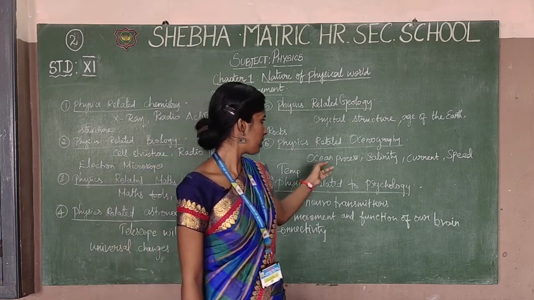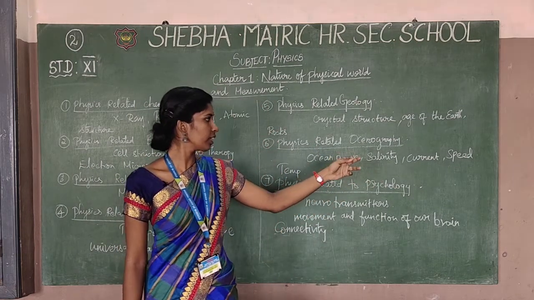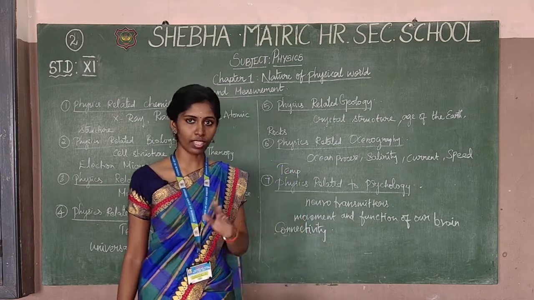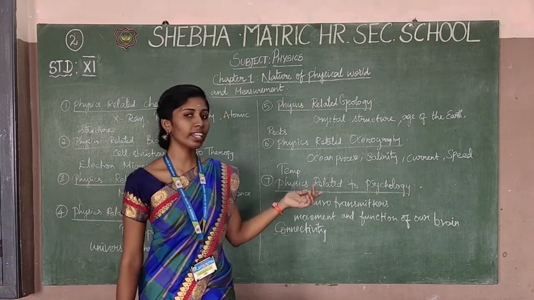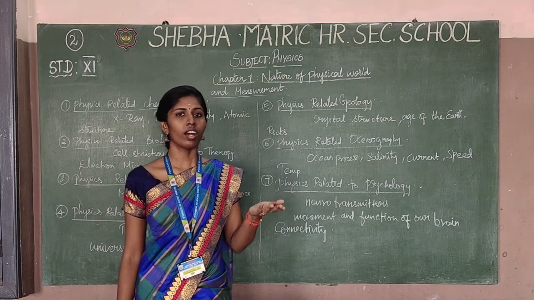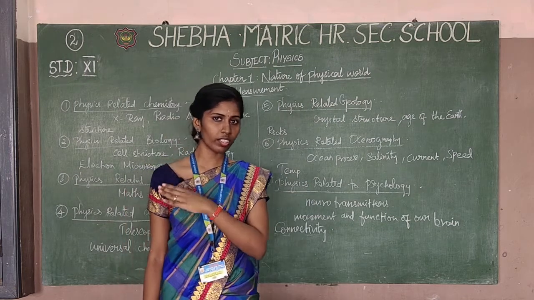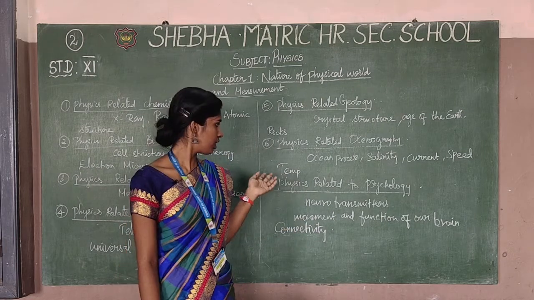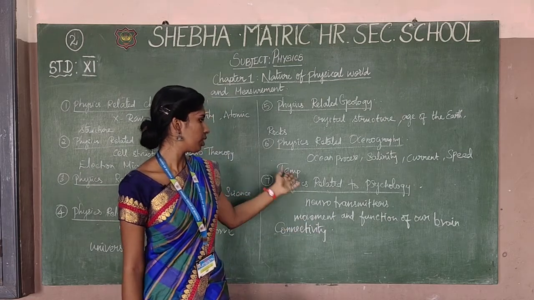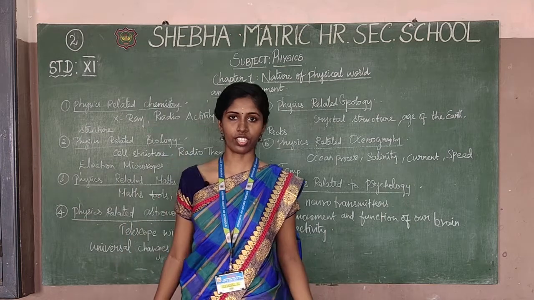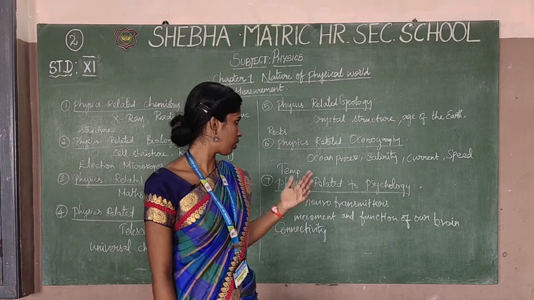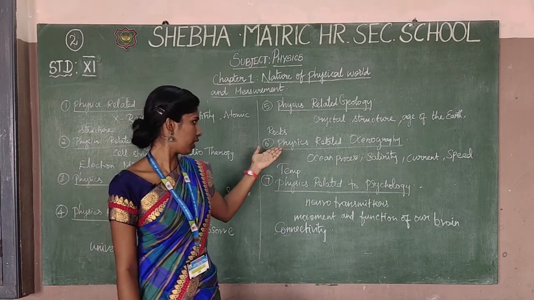Oceanography means ocean processes: salinity, current, speed and temperature. The speed and the distance of other objects, and the current, will be produced in an electronic device. A number of charges will be there, so research will be produced. After that, the temperature changes, the rising or lowering of temperature. This is also oceanography related to physics.